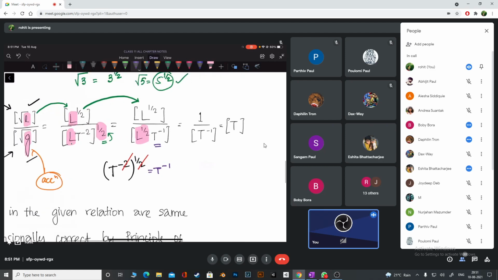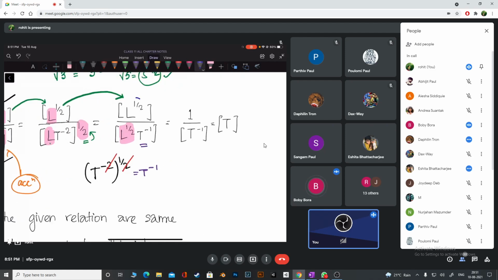Okay. Now on top, if you look, this is L to the power plus half, and this is actually what? When it goes up, it is L to the power minus half, no? So L to the power plus half and minus half, you can directly cancel also like that. L to the power 0 you are going to get. It is like 1 only, no? So you can remove the length.